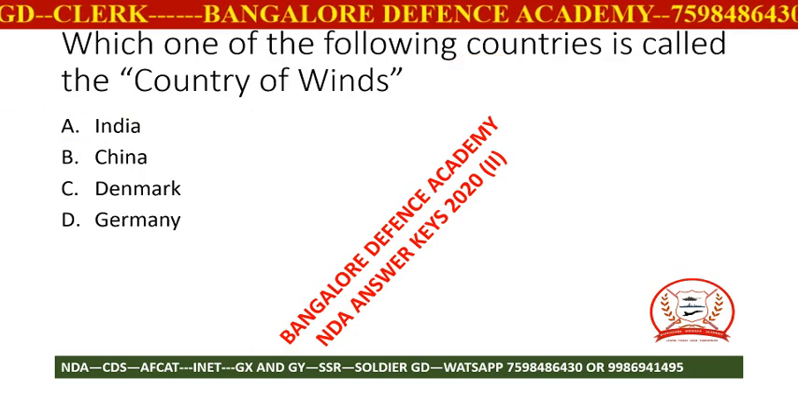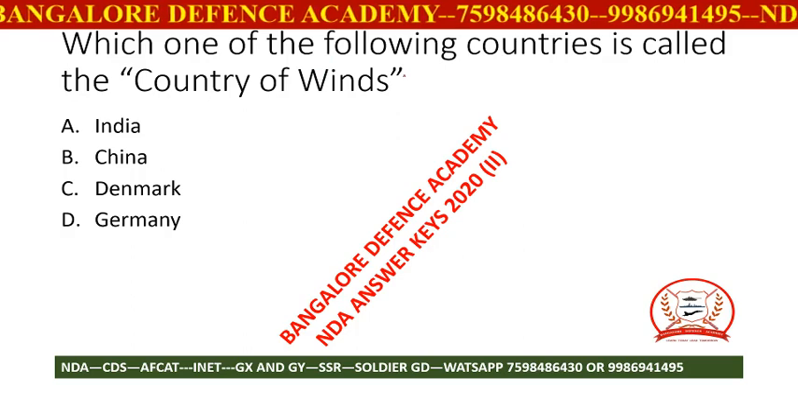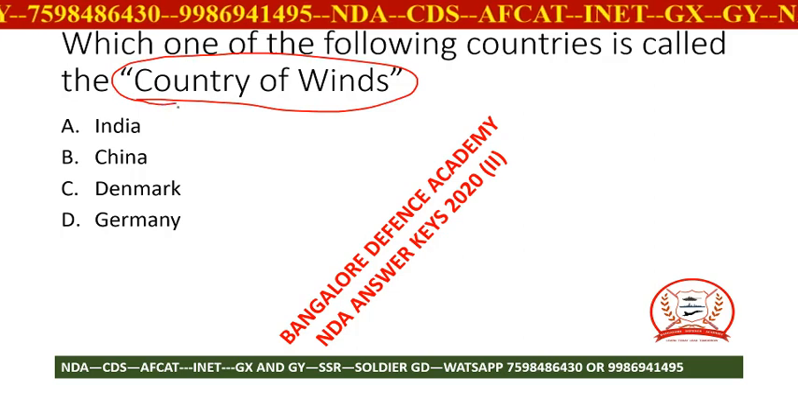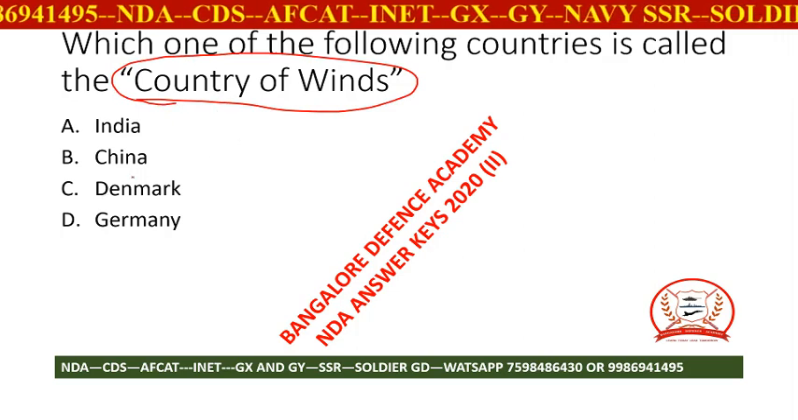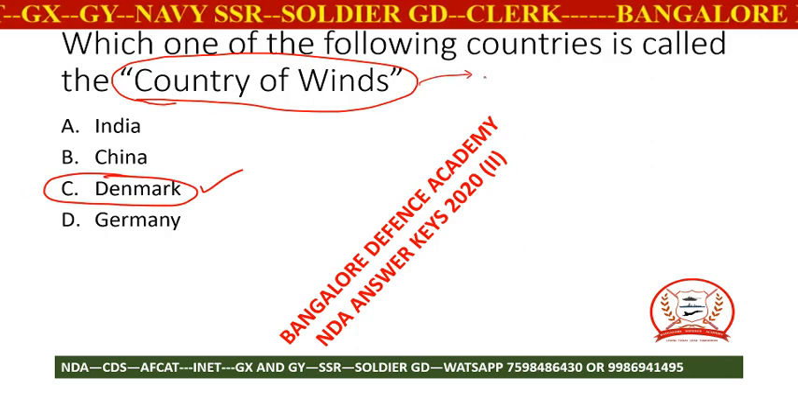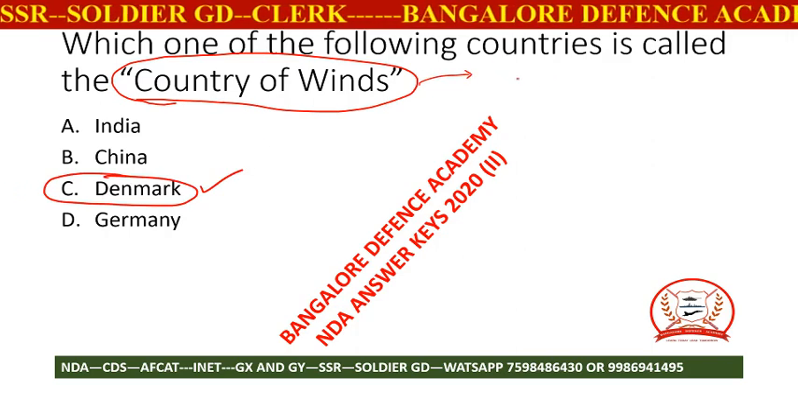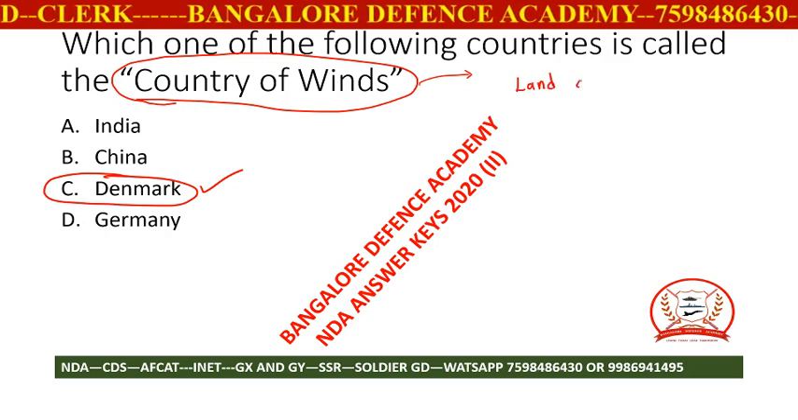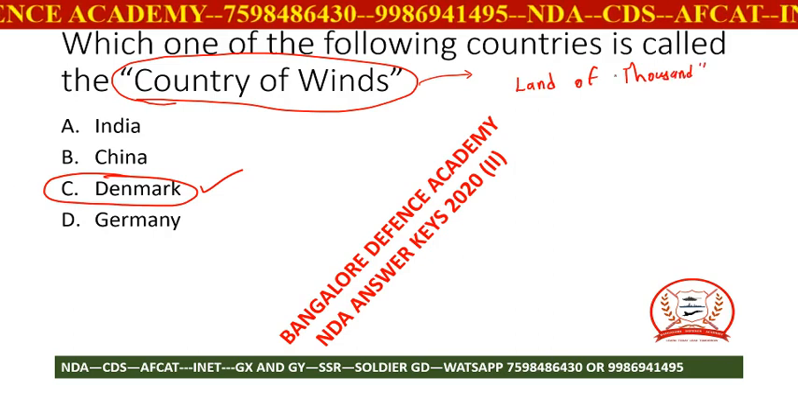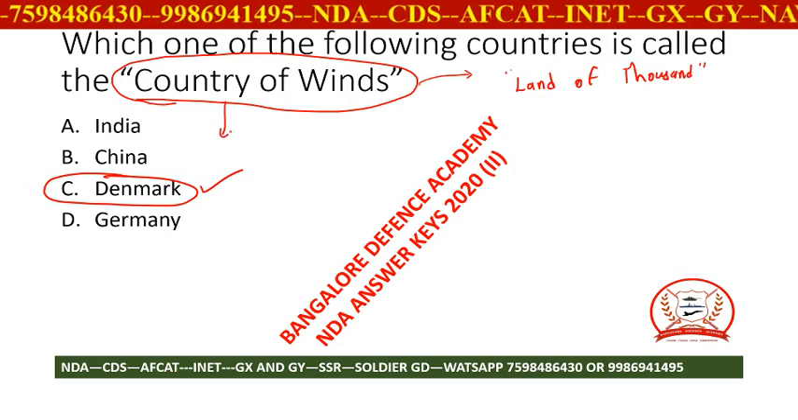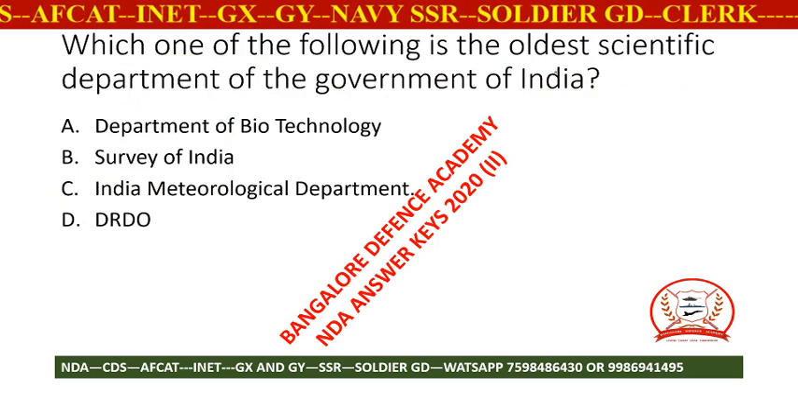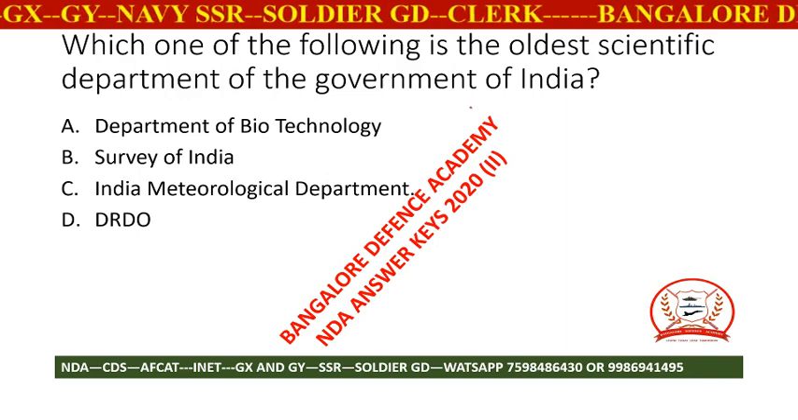Moving ahead, next. Which one of the following countries is called the country of winds? Answer is Denmark. Now sometimes this is like an old UPSC method where they ask questions like which country is called the land of thousand lakes. This kind of question they will ask you. So here they have asked which country is called the country of winds. Answer is Denmark.